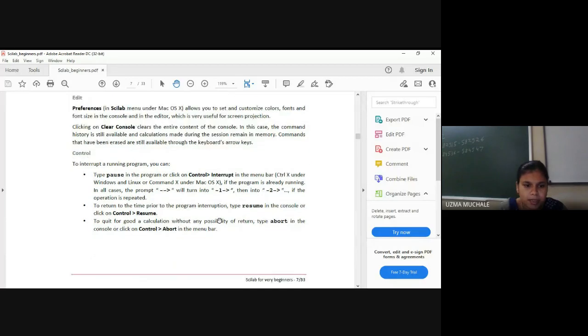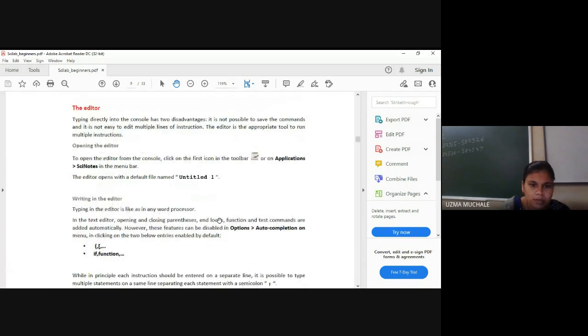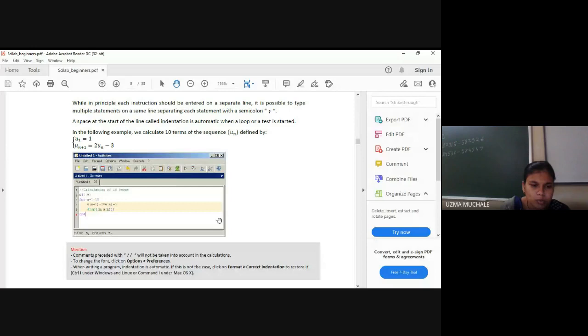Control, interpret, then what is in control: resume, abort. For all the terms that are on our window, they have given a detailed description. And what is there for the editors, and now you can see how the outputs will look like. Just like that, we can run a sequence also.